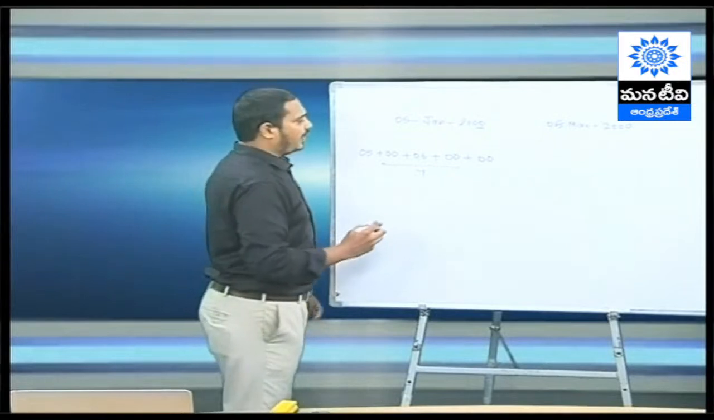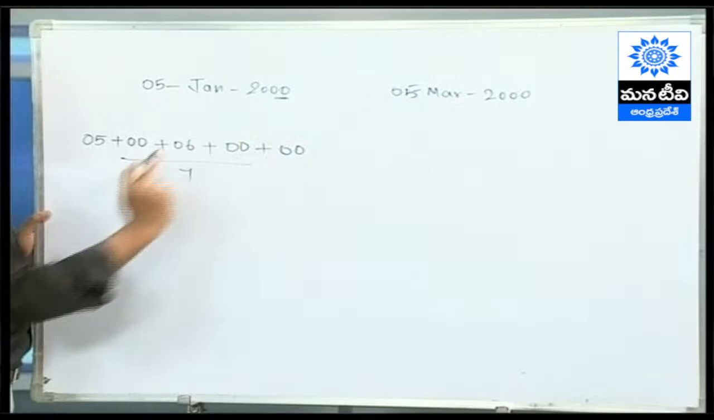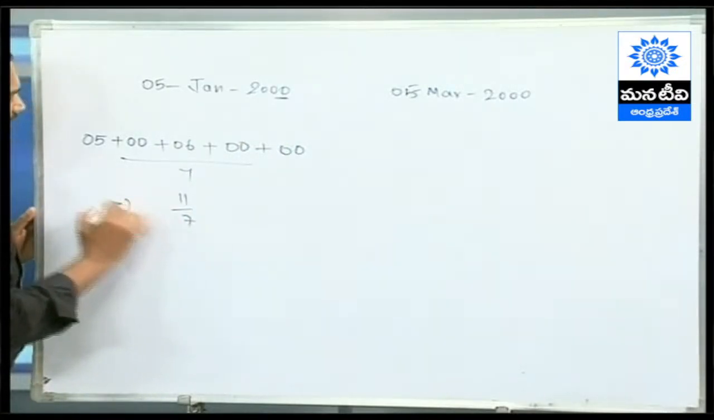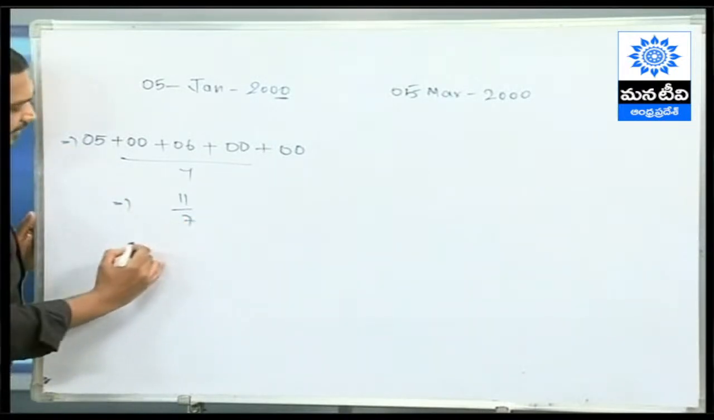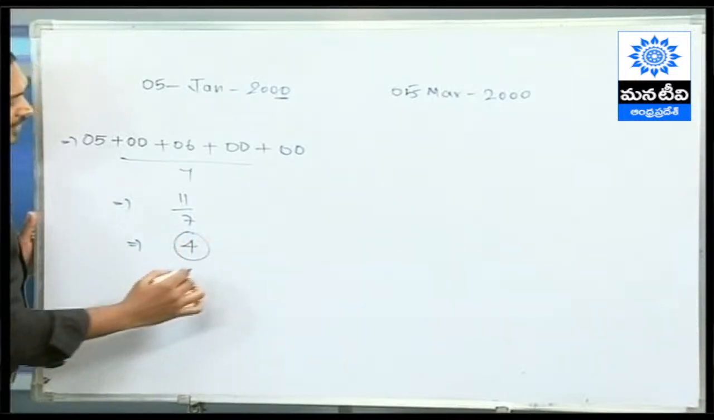Am I right? Now, which is 5 plus 6, you have all zeros here. 5 plus 6 is 11 by 7, and 11 by 7, what's the remainder? 11 by 7, the remainder is 4.